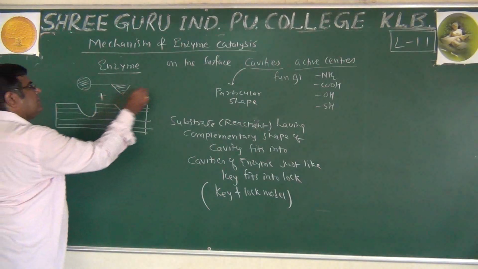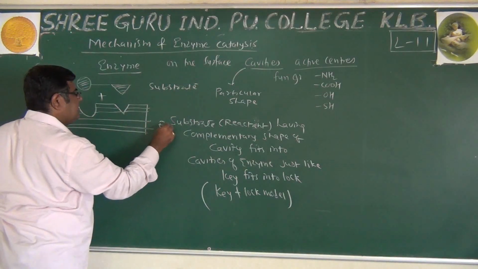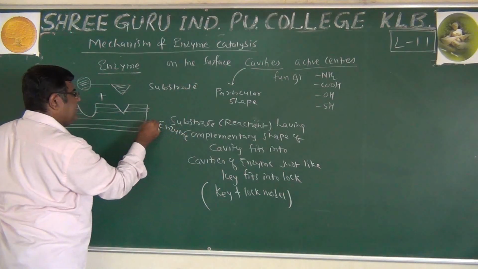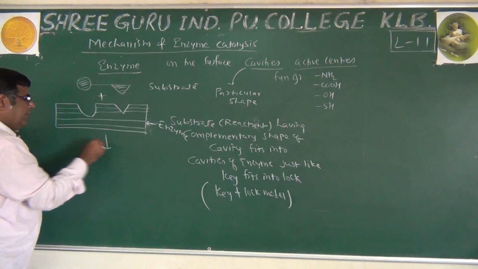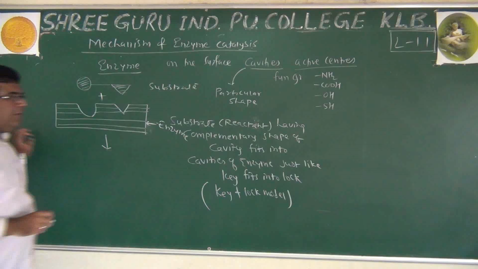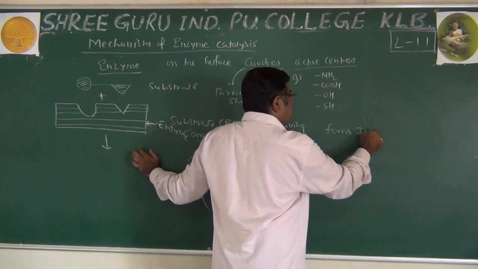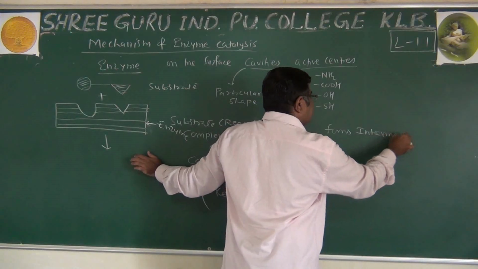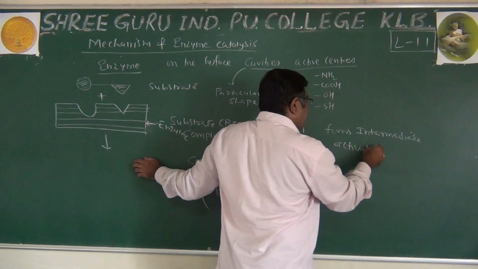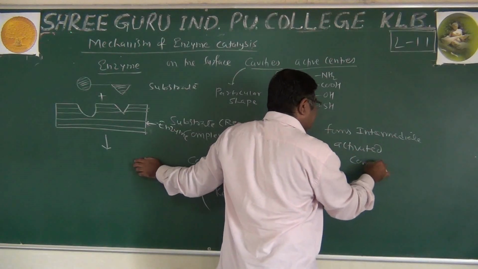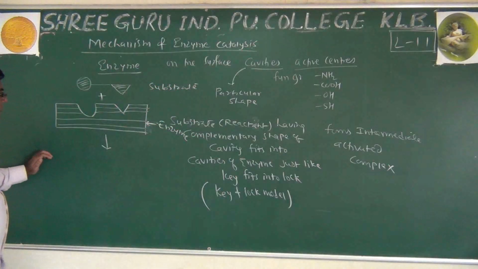So this is the substrate reactant, this is the enzyme, and together they form an intermediate, and this intermediate is called the activated complex. See how this activated complex is formed.